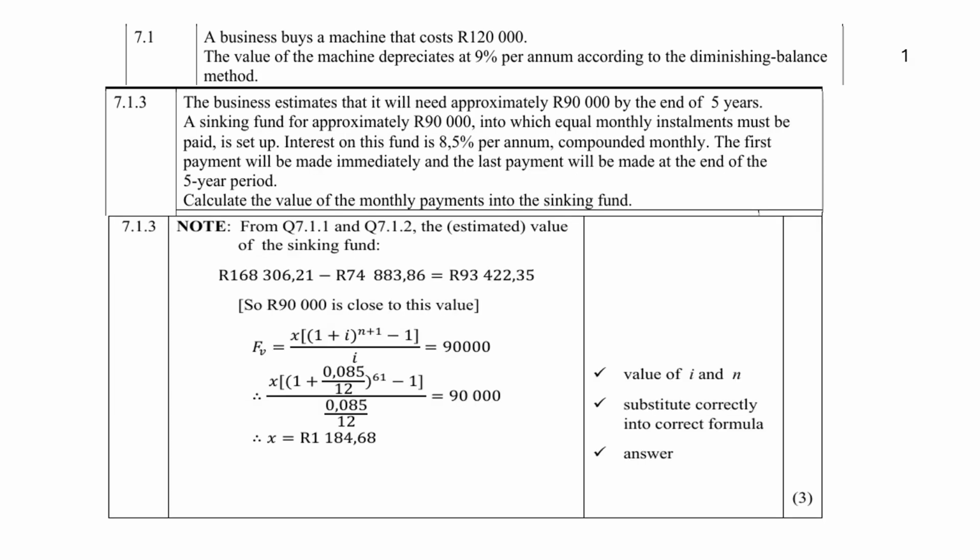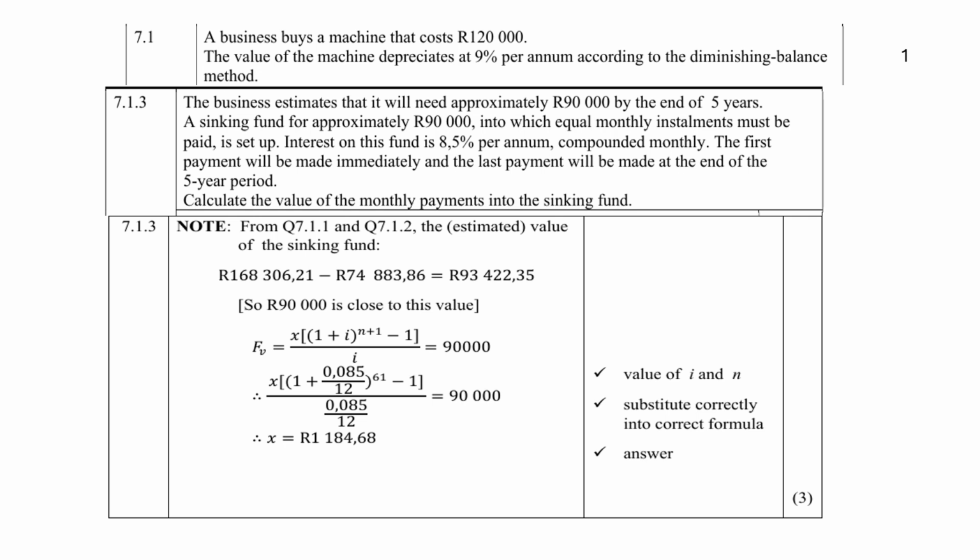7.1.3. Now the business estimates that it will need approximately 90,000 rand by the end of 5 years. Now a sinking fund for approximately 90,000 into which equal monthly installments will be paid is set up. Interest on this fund is 8.5% per annum, compounded monthly.